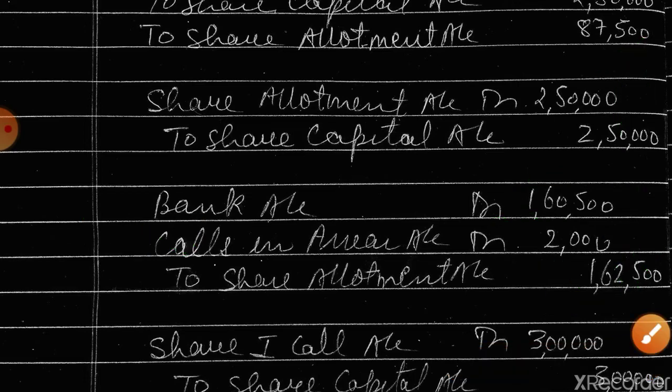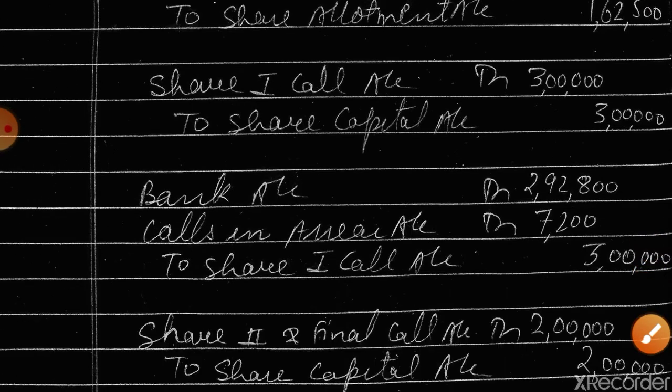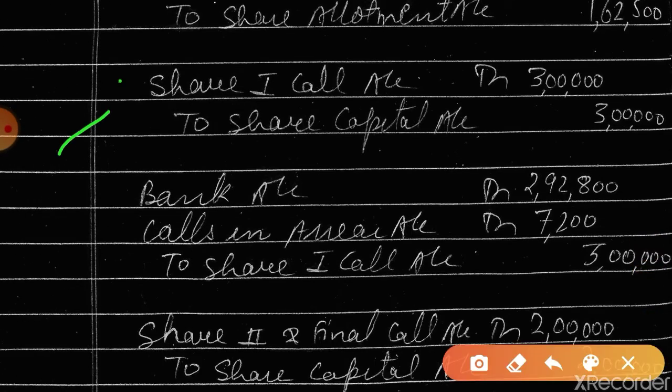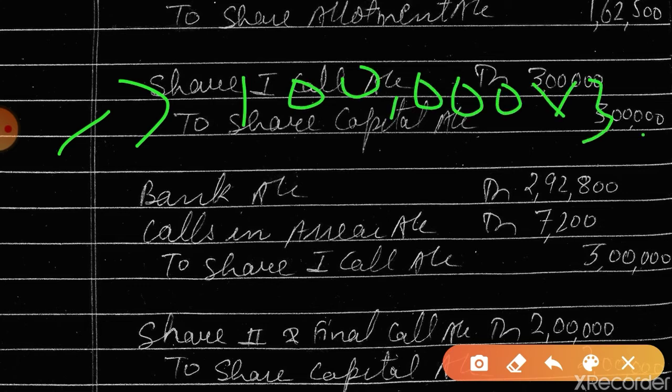Okay, now the company will make the first call. See, 1 lakh into 3. 1 lakh shares were there and rupees 3 per share. Clear? Then calls in arrear, how will we calculate it? See, that person has got how many shares? 2,400 shares. For rupees 3 he is not paying, so 7,200 will be calls in arrear.